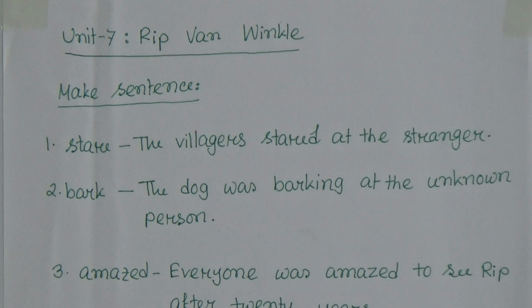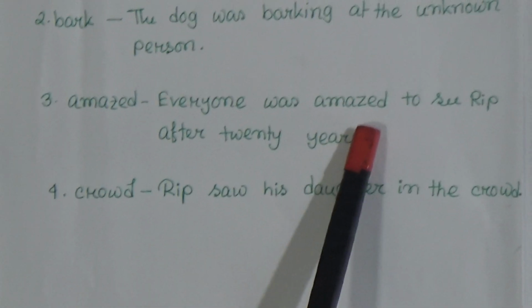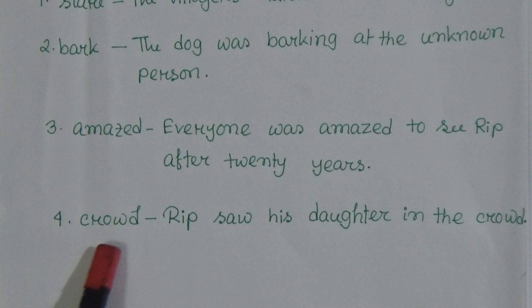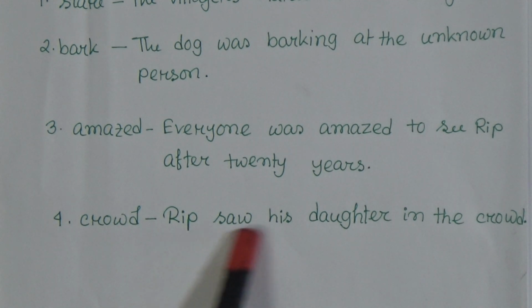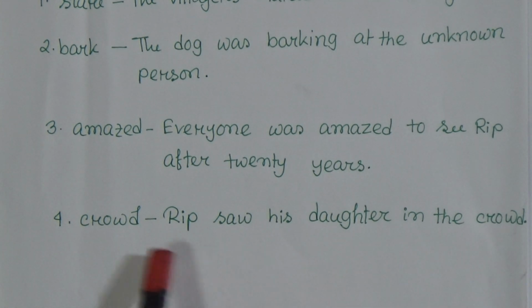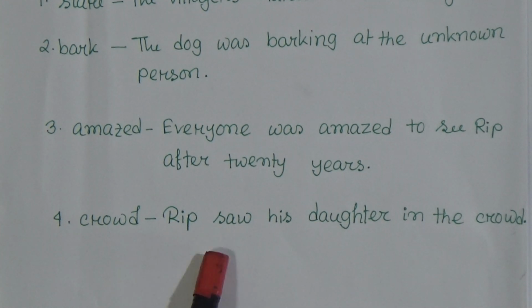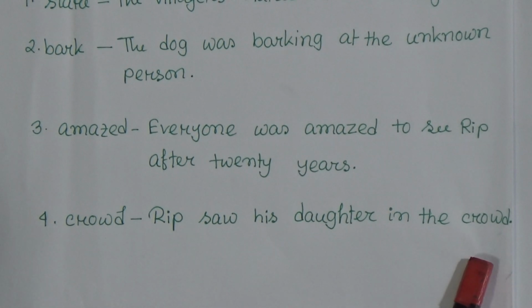Number 3 is amazed. Everyone was amazed to see Rip after 20 years. Number 4 is crowd. Rip saw his daughter in the crowd. So, you have 4 verbs to make sentences.